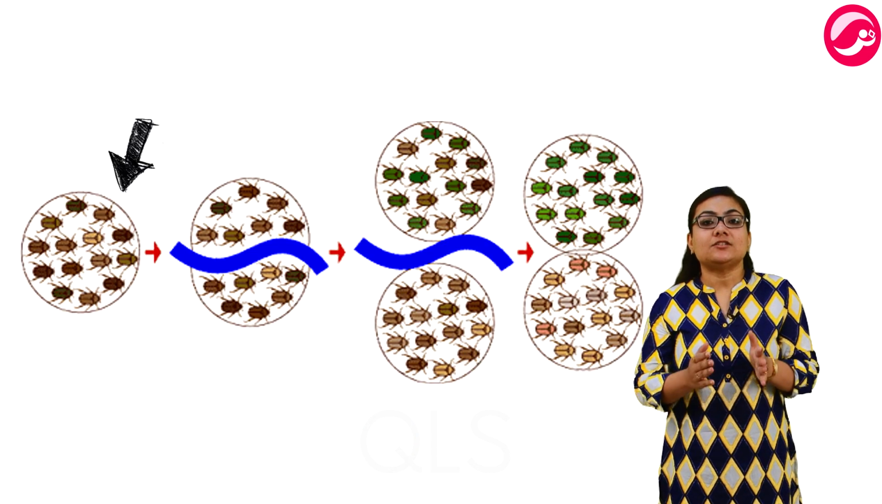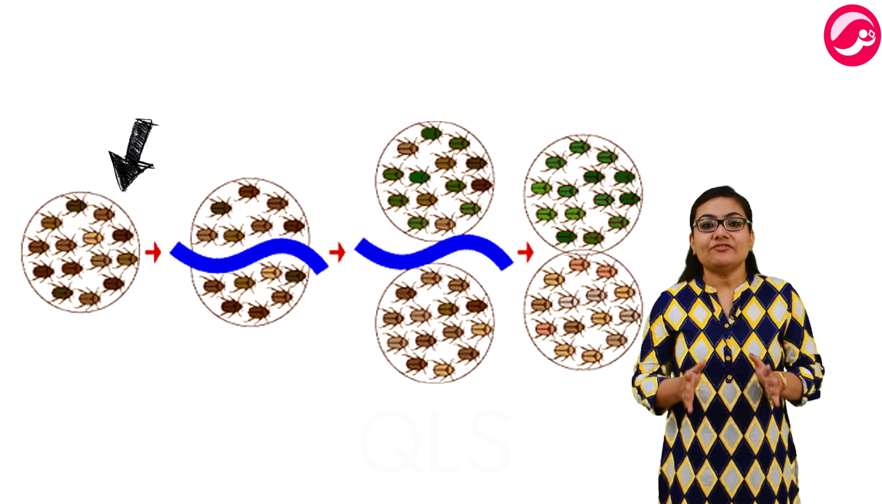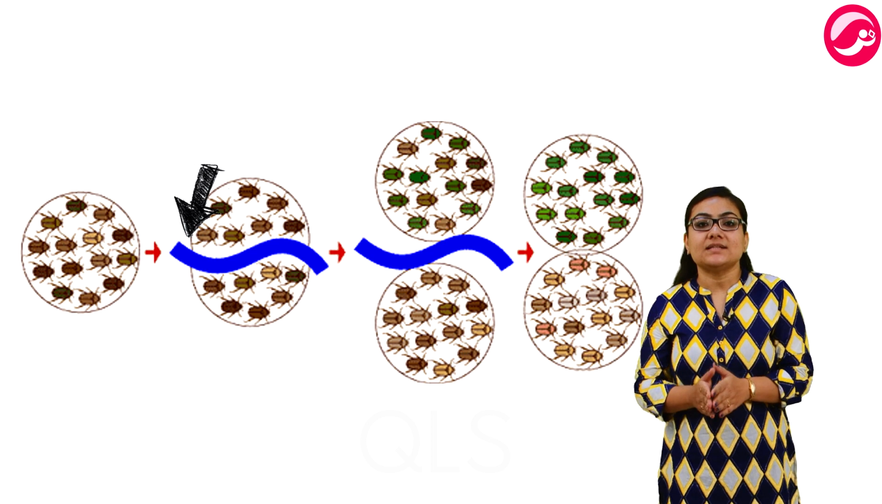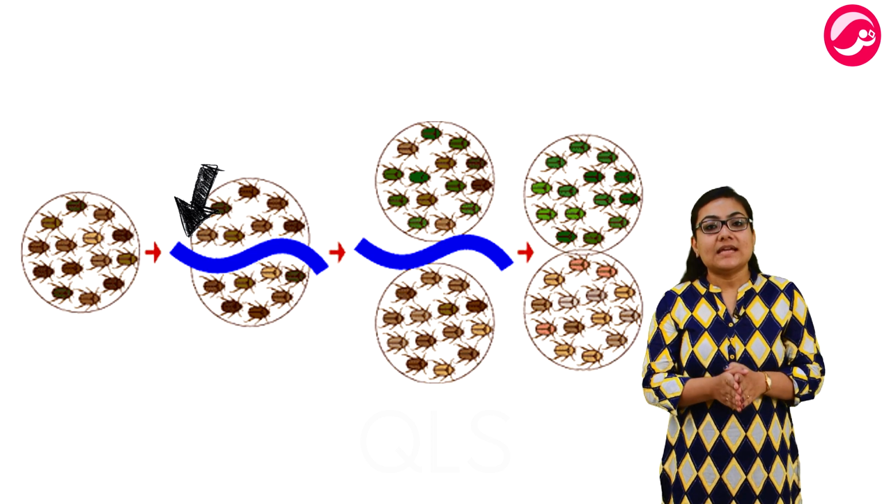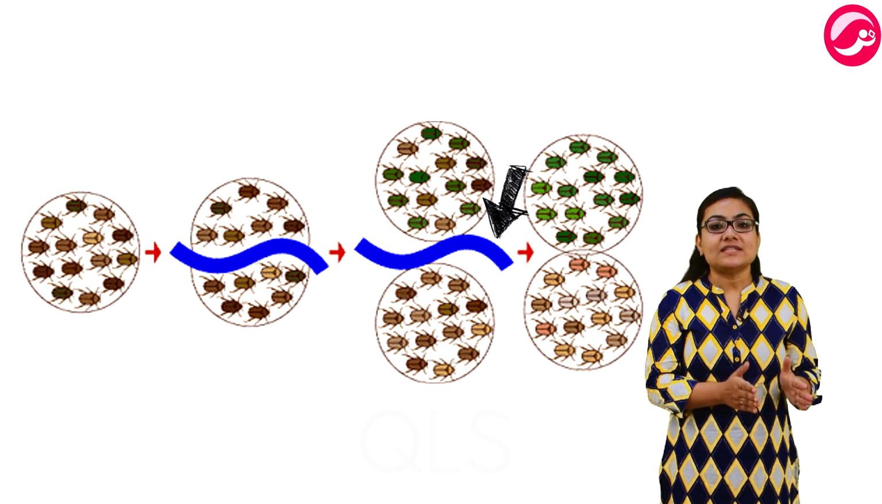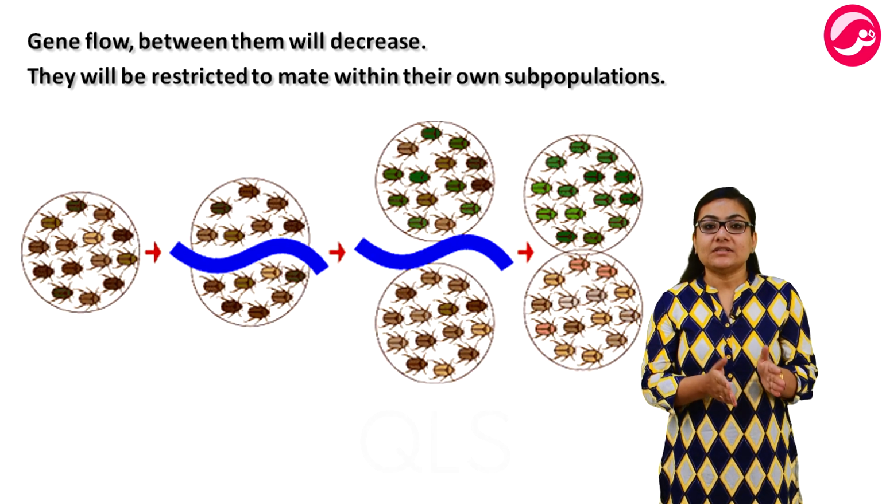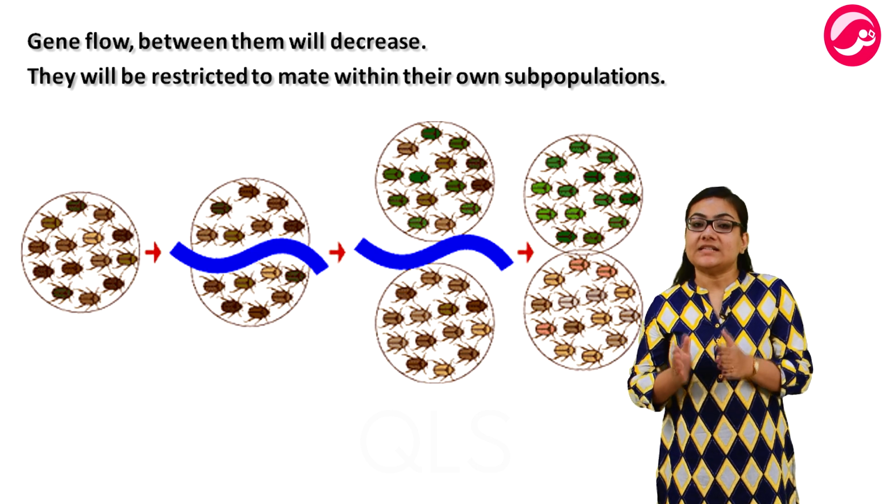Suppose there are beetles spread over a large area. If the population of beetles gets divided into two subpopulations by a barrier, say a river or a mountain, then it will be difficult for the members of one subpopulation to go to the other side for mating. Therefore, exchange of genetic material or gene flow between them will decrease.